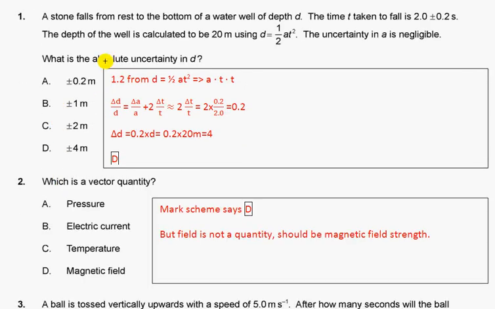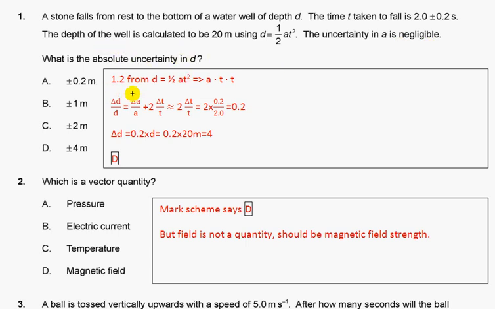Question 1. A stone falls from rest to the bottom of a water well of depth d. The time is given with uncertainty. Depth is 20 meters. The formula is for d. Uncertainty in a is negligible. What is the absolute uncertainty in d?